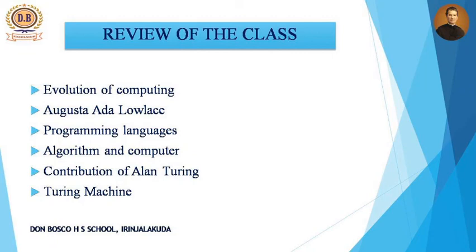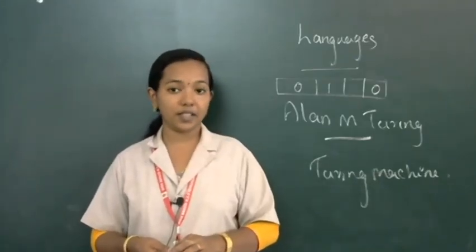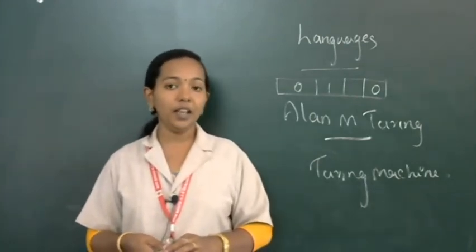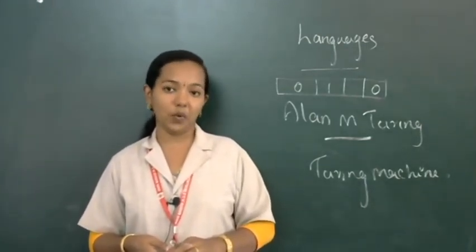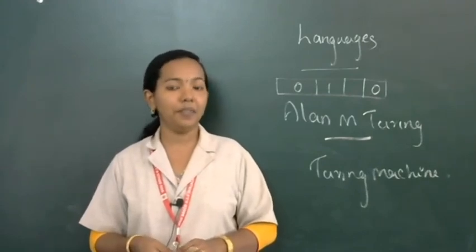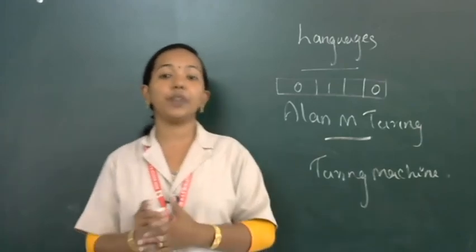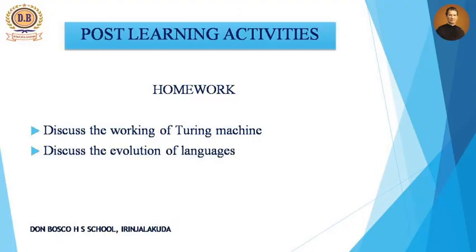Then you want to write two questions in your notebook. First question, what are the different types of languages that we are using in computing? Explain different types of languages. After that, you want to write the importance of the Turing machine, or the working of the Turing machine. These two questions you want to write in your notebook.